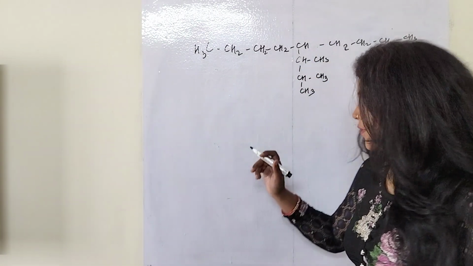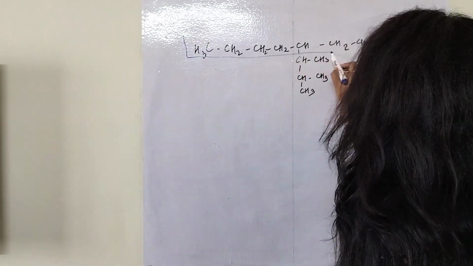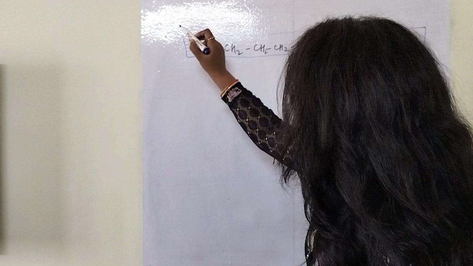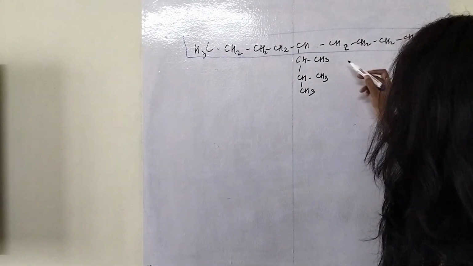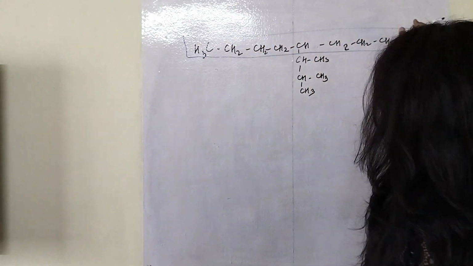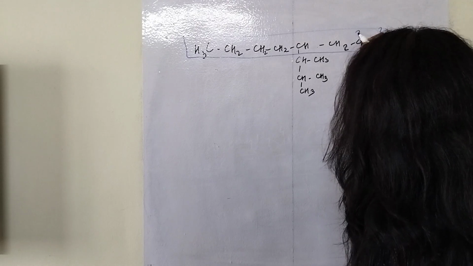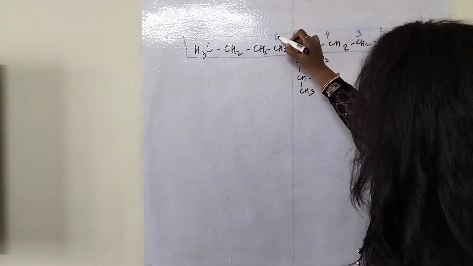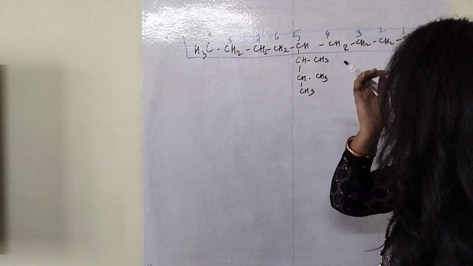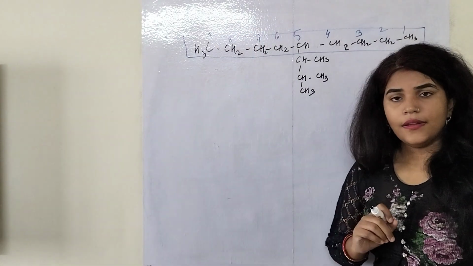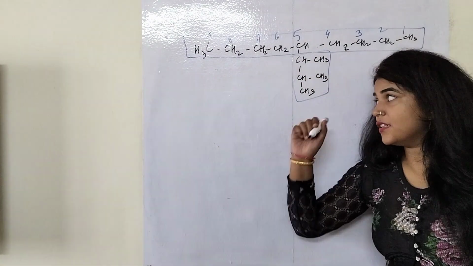So which is our longest carbon chain? This will be my longest carbon chain. Now I have to do the numbering. So this comes in the middle. So if I will do numbering from this side or this side, this will get the same number. So let's do the numbering from this side. 1 2 3 4 5 6 7 8 and 9. Okay, so this substituent gets on number 5, but it is which type of substituent?